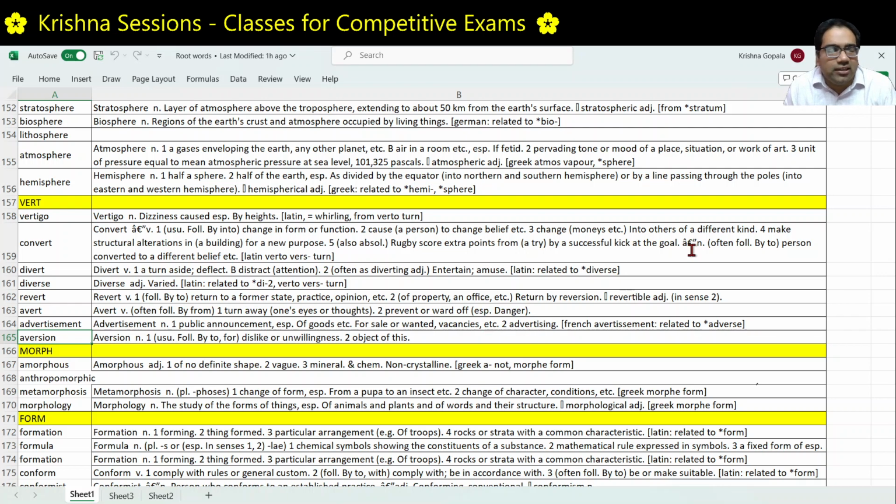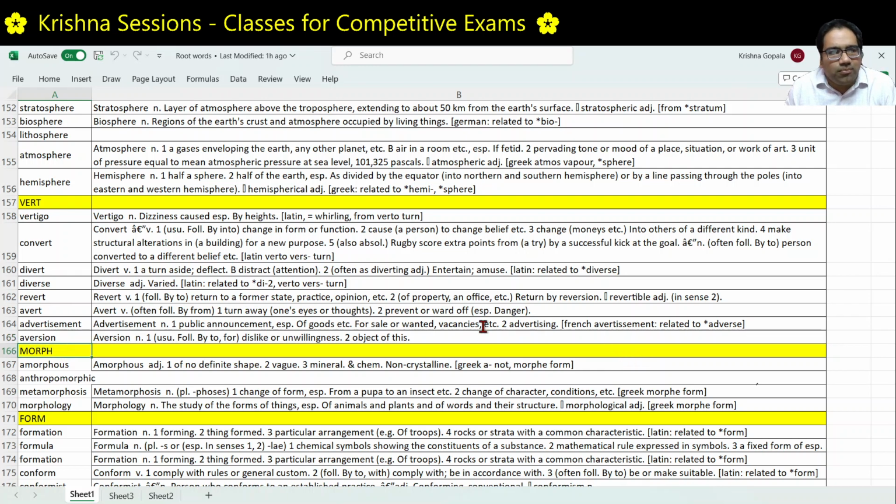Next, aversion. Aversion means a strong feeling of not liking someone or something. A plus vert: you are kind of turning away from something. You don't like that, so that's why you turn away from that thing. A strong aversion. He has an aversion to getting up early. That means he doesn't want to get up early.